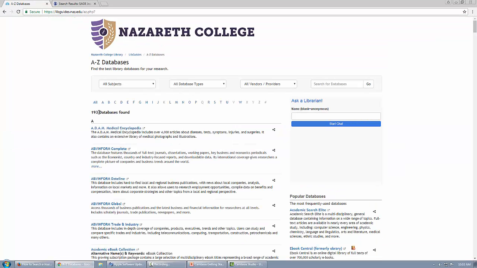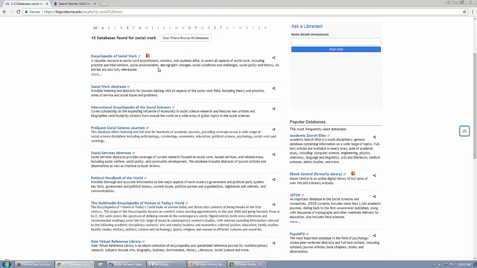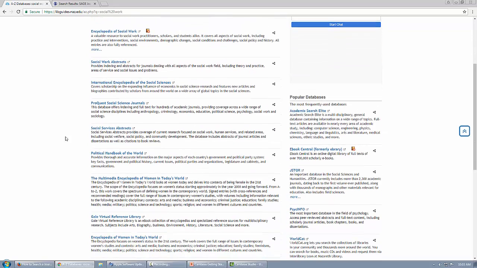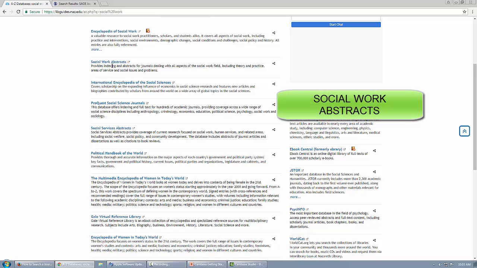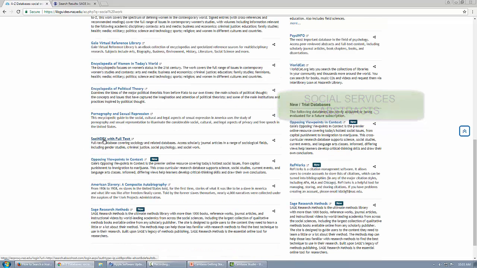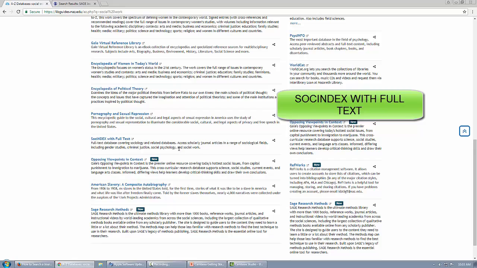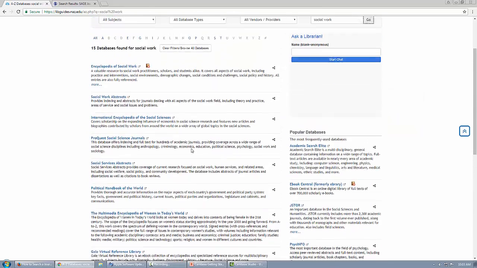And we have about 193 databases right now. So the hard part is figuring out, okay, which ones are good for social work. So what I would actually recommend is doing social work as a keyword on this page. And then you'll be able to see we only have 15 now to look through. So a good one is Social Work Abstracts, Social Services Abstracts could also be good, and SocINDEX with Full Text. So all of these you can see are covering the field of social work directly.